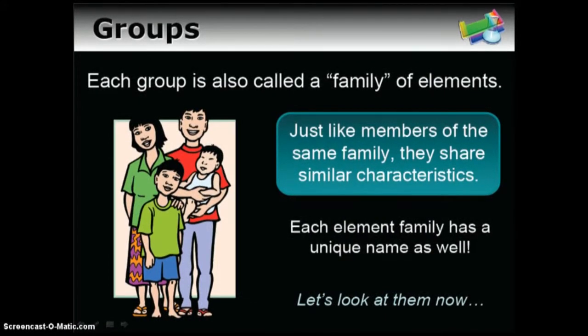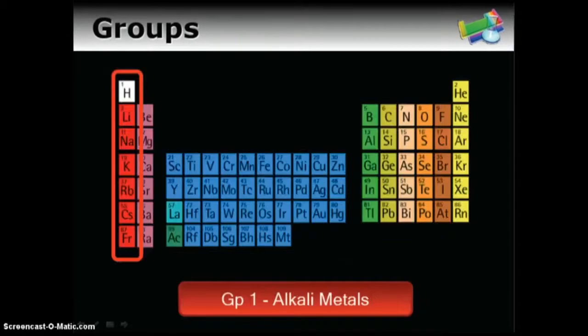So just like we said, groups are also called a family. Just like your family, you have similar characteristics, and you have a unique name. So just like this family pictured here, probably all shares the last name, and you can see they clearly share physical properties. Elements will do the same as long as they belong to the same group or family. So let's take a look at the groups and their names.